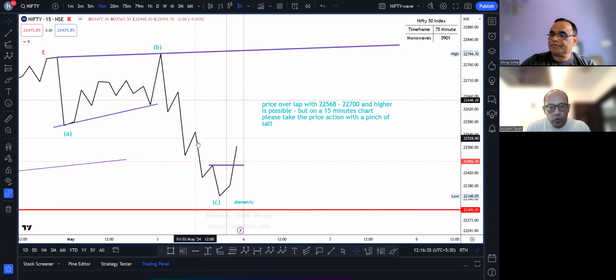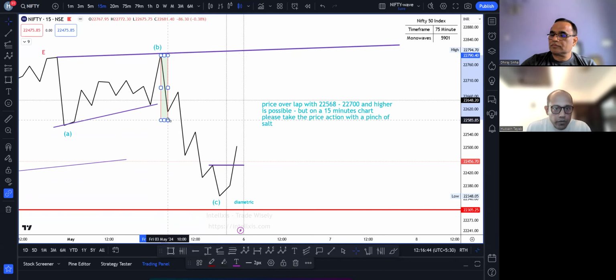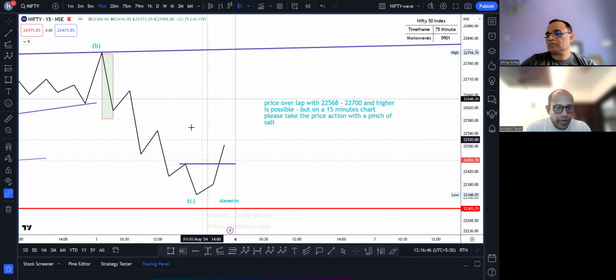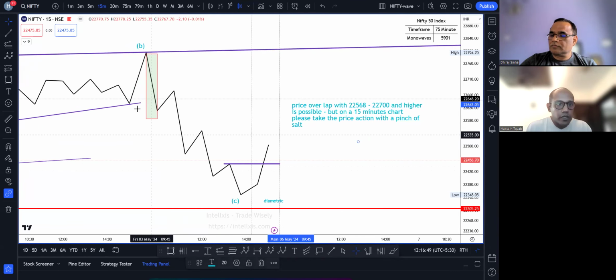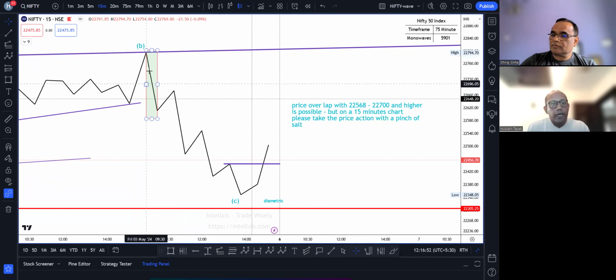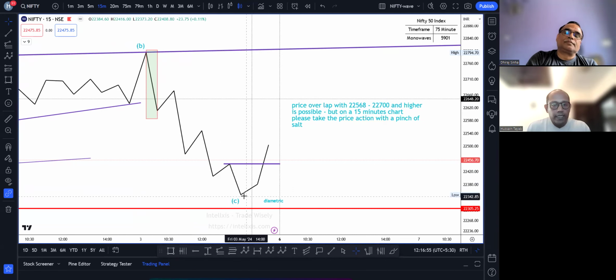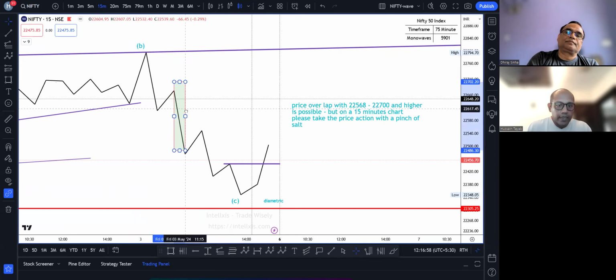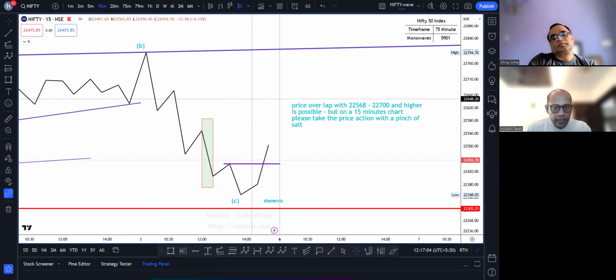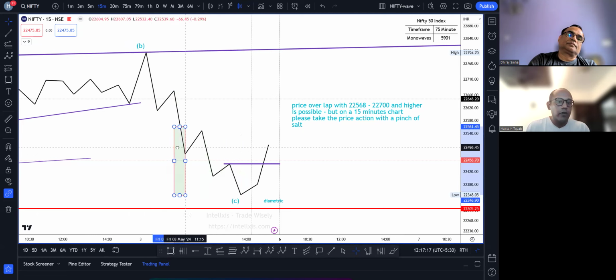Right. We see that there are 4 legs going in one direction. There are 3 legs going in the opposite direction. I'm going to take this rectangular tool just to show you the waves that are going in the same direction. I'm spreading the chart. Sorry for moving it so much, but just to give you a better view. 1, 2, 3, and 4 legs have gone in the same direction. Right. Okay. So 1 and 3 have taken the same amount of time, 3 and 5 have taken the same amount of time, and 5 and 7 also have taken the same amount of time. Right. ये 4 में से I need any 3. ओके, तो मेरे को 4 के 4 मिल रहे हैं. मेरा मिनिमम रिक्वायरमेंट है 3 out of the 4.